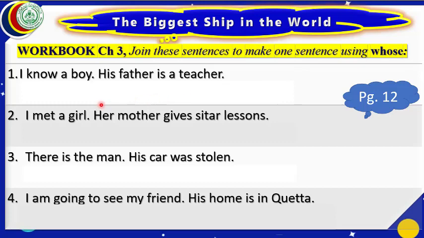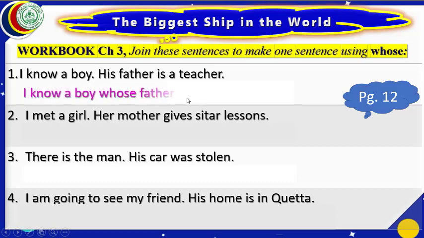We have done such type of question in our exercise, and while doing the exercise we learned that we shall leave the subject of the second sentence and we shall replace it with the word whose. Then the answer will become, I know a boy whose father is a teacher.